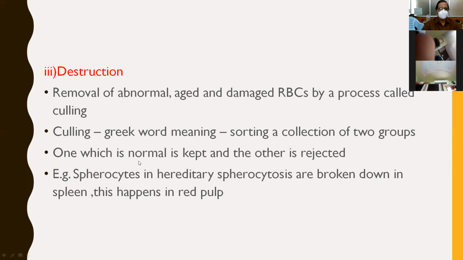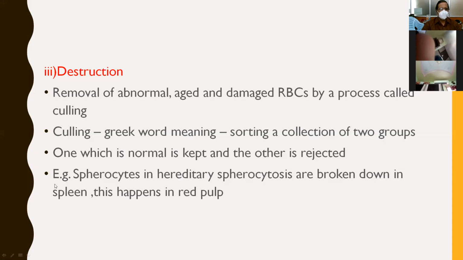The normal one is kept and the abnormal is rejected.